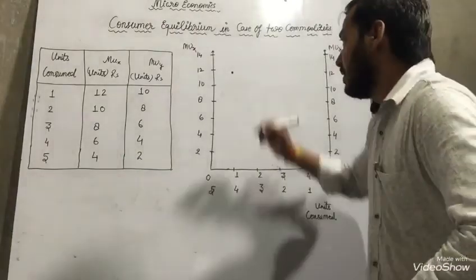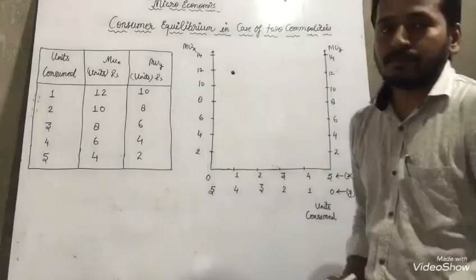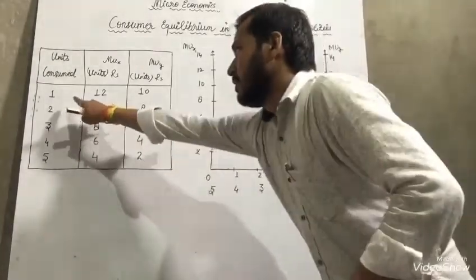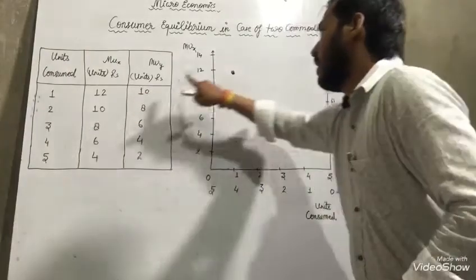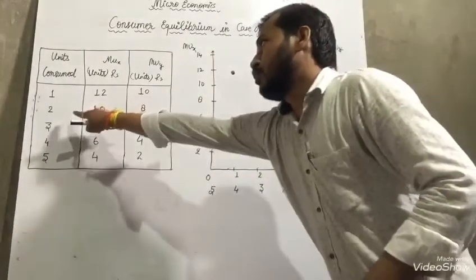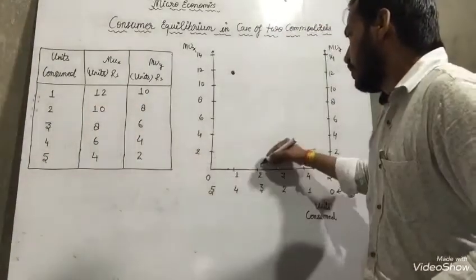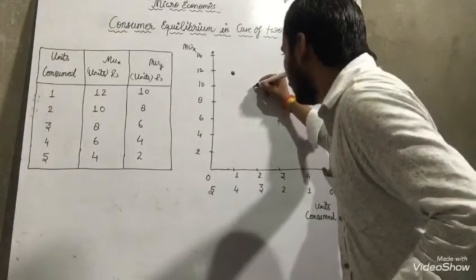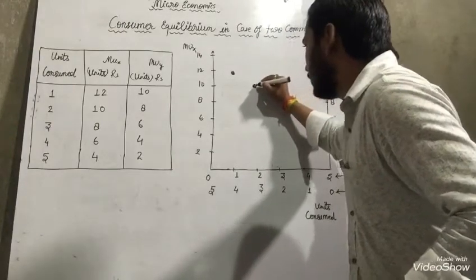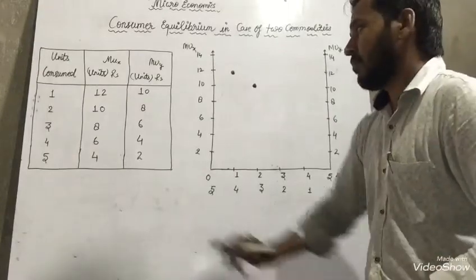How can you make it? See, I am giving you a big marking. When 1, MUX is 12. When 2 units, MUX should be 10. Clear? Same thing you have to represent.